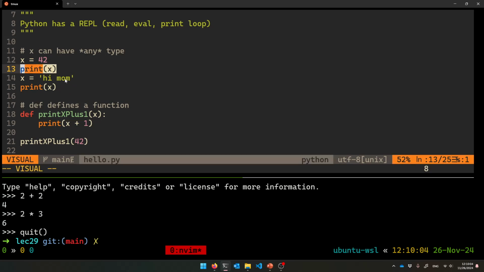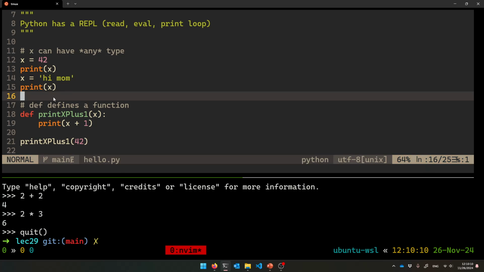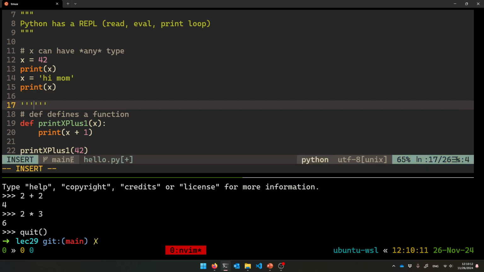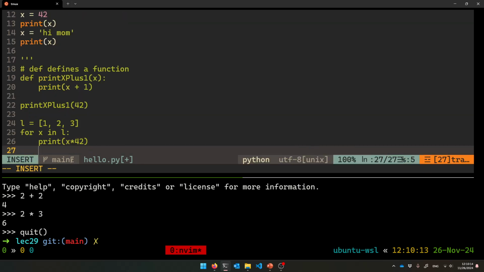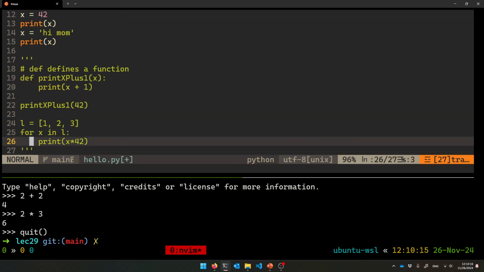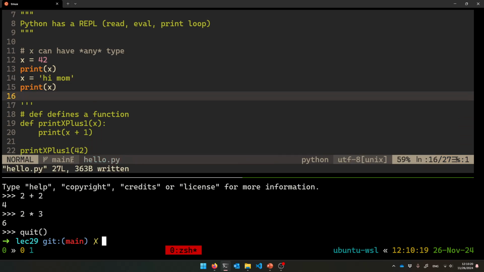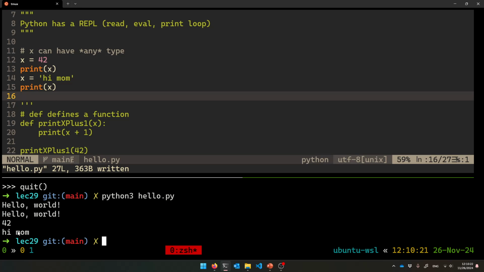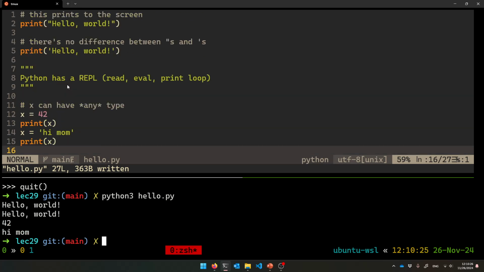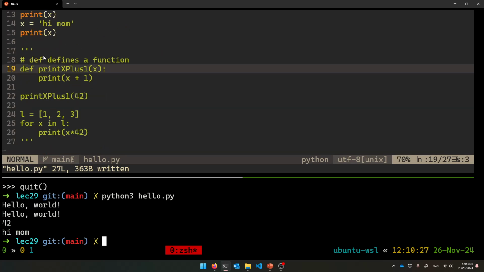So this will print 42. You can just as easily change what x holds and make it a string instead. That should make you feel very uneasy, but that's fine in Python. Let me comment out the rest of this and show you that. So this will print 42, and x is happy. It does not care that it holds different types. Python knows the types of things if you ask for it, but it just doesn't care.